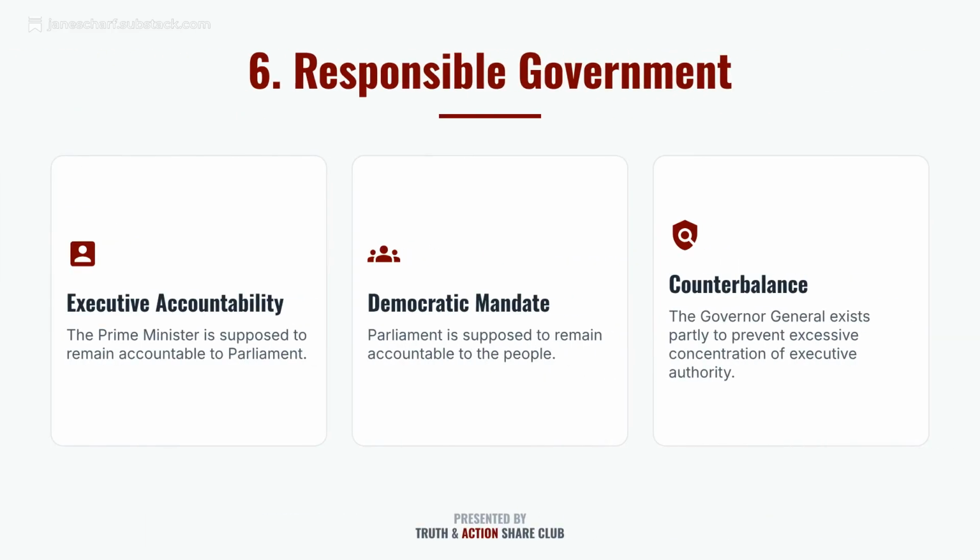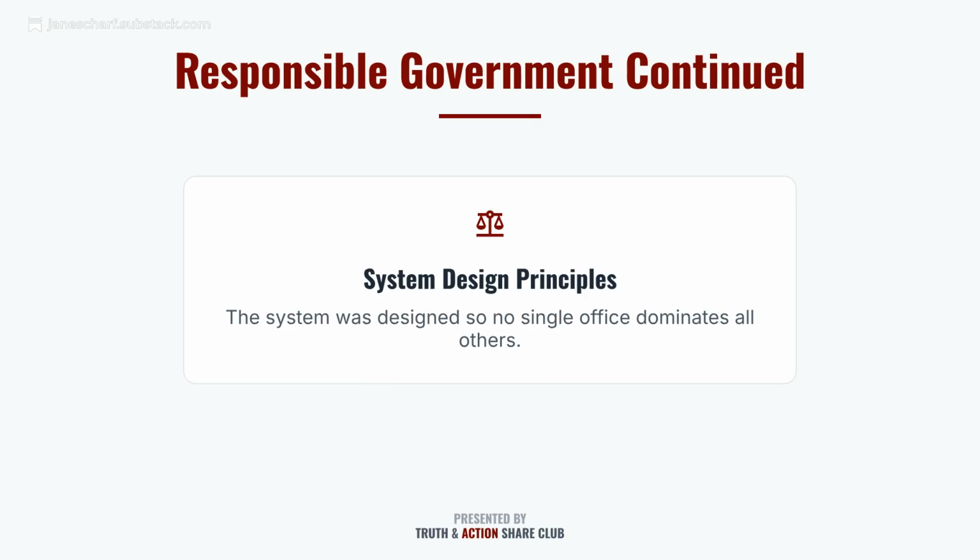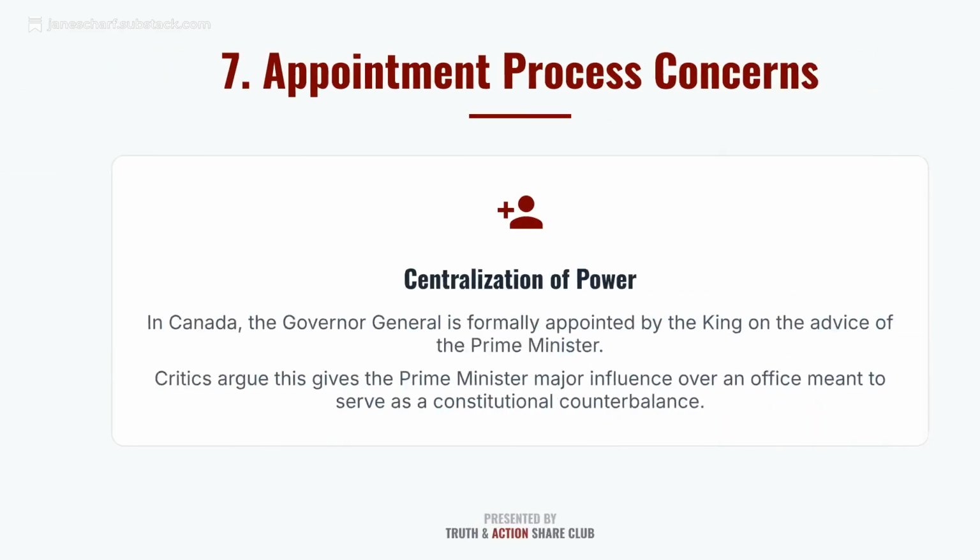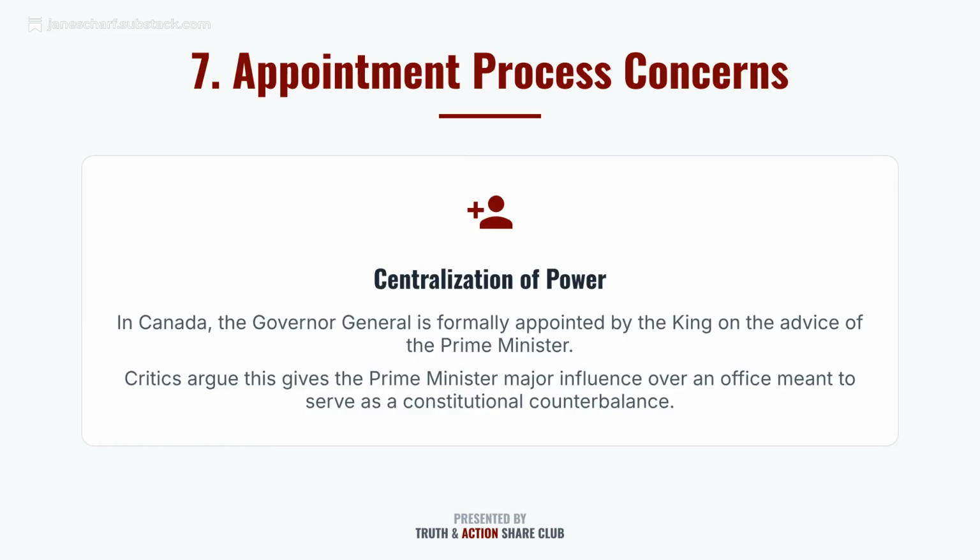Responsible government requires executive accountability, meaning the Prime Minister is accountable to Parliament. It ensures a democratic mandate, with Parliament accountable to the people, and provides a counterbalance to executive authority. The core system design principle is that no single office, including that of the Prime Minister, dominates all others, ensuring a responsible government structure. A concern is the centralization of power through the Governor-General's appointment by the King on the advice of the Prime Minister.